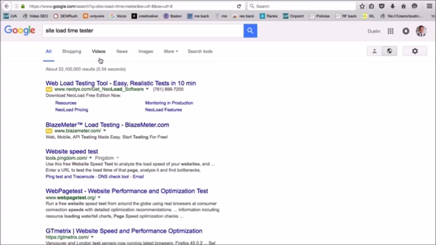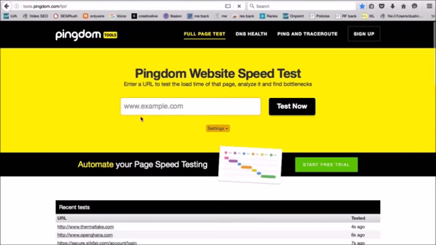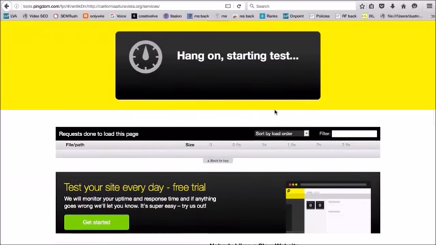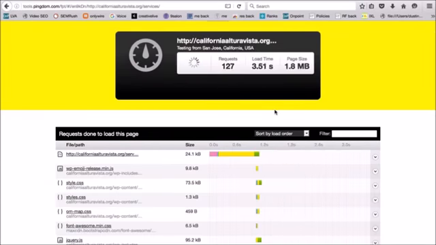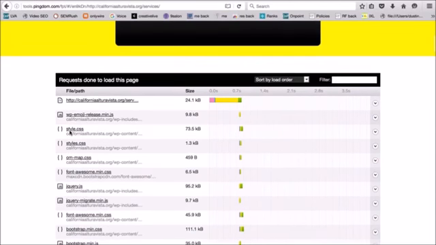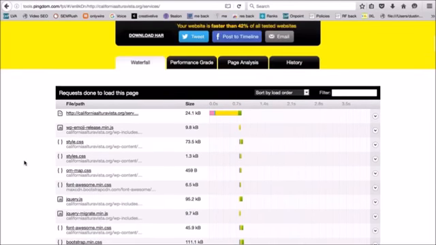And so what we're going to do is go over to, all I did was type in site load time tester, and we'll just click on this top one here, and we'll test how fast California Ultra Vista is when it comes to loading the home page. So all you have to do is type in your website URL and click test now. And we'll give it a few seconds to be able to do it. It'll run its test, and it'll give us some data as a result when it comes to the things that are kind of weighing it down.